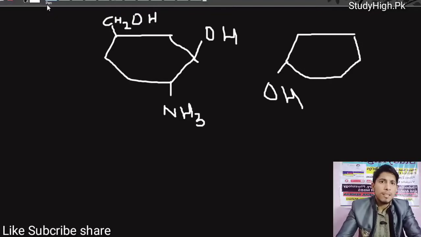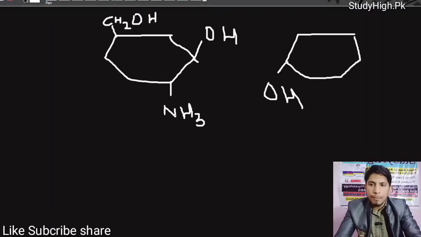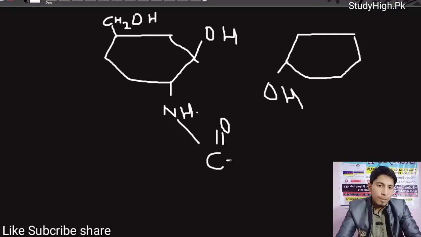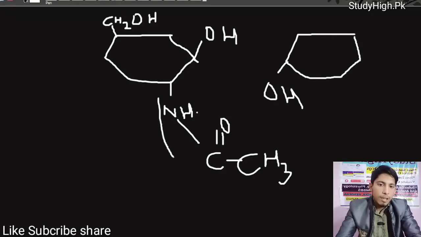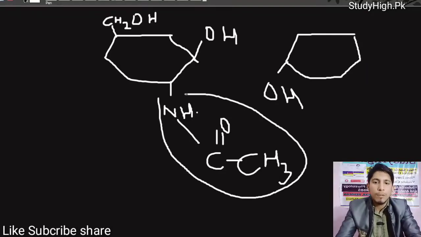But what happens in chitin? In chitin, we have converted this NH2 into N-acetyl glucosamine, CH3. So the glucose that is involved in formation of chitin consists of this N-acetyl glucosamine along with the glucose. This is the basic monomer that is involved in formation of what?